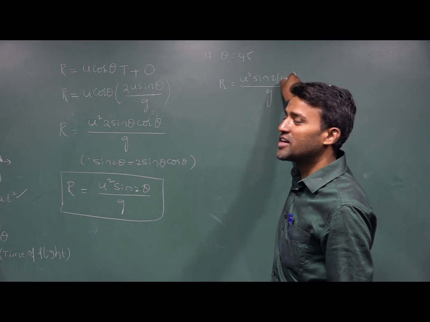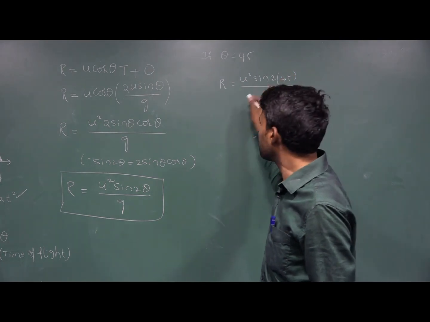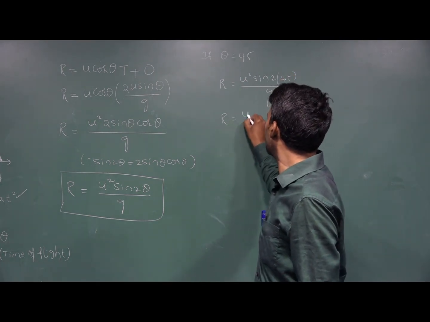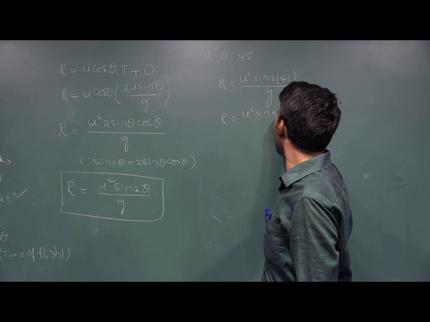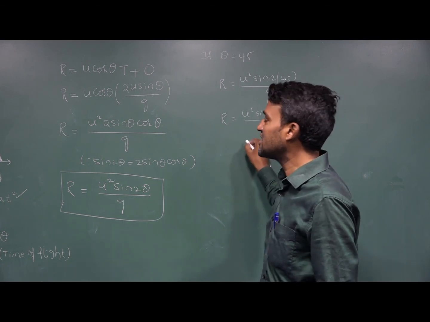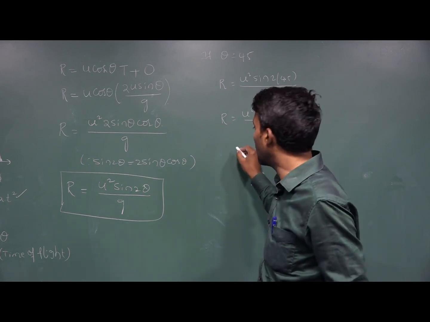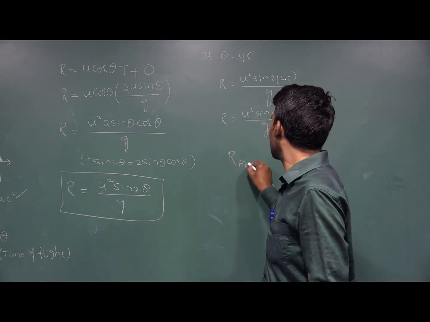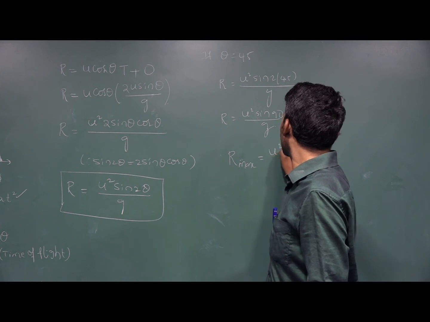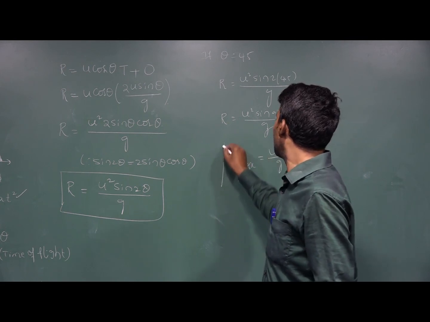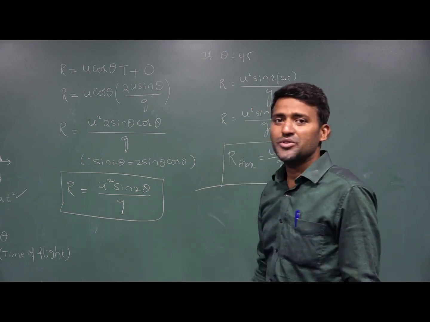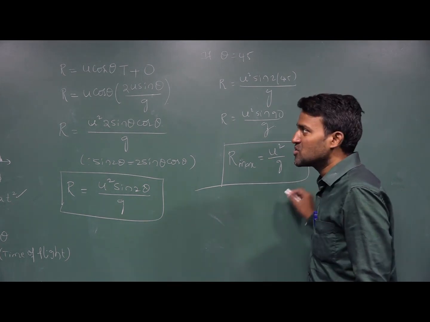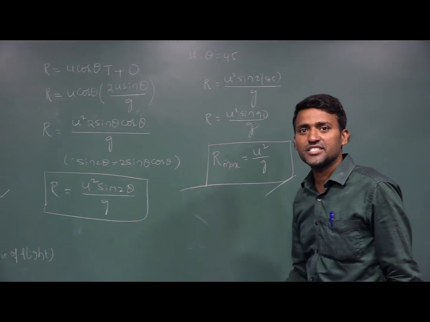Substituting theta equal to 45 degrees, 2 into 45 is 90, so R is equal to u square sin 90 divided by g. Sin 90 is equal to 1. So the maximum range is equal to u square divided by g. So this is about the range.